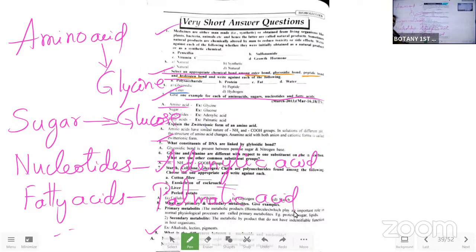So those who want to go for improvement, anyway, we will write the MCET exam. In that MCET exam, again we will have palmitic acid, adenylic acid, glucose, glycosidic bonds, and glycine. All these are there, so prepare well.